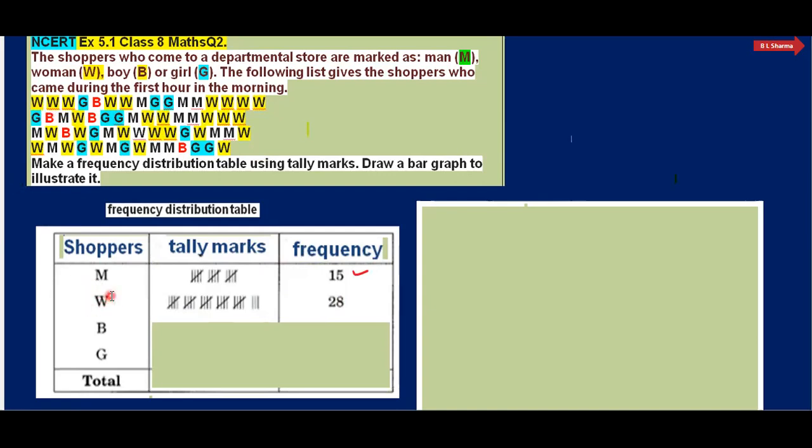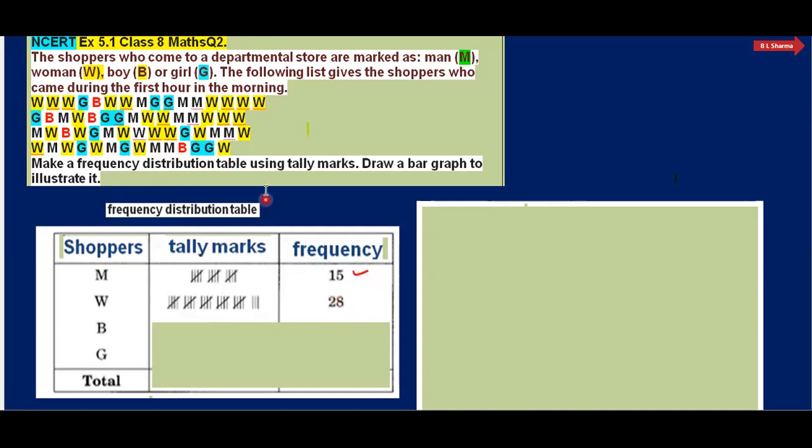This is W stand for woman. 1, 2, 3, 4, 5, 6, 7, 8, 9, 10, 11, 12, 13, 14, 15, 16, 17, 18, 19, 20, 21, 22, 23, 24, 25, 26, 27, and 28.